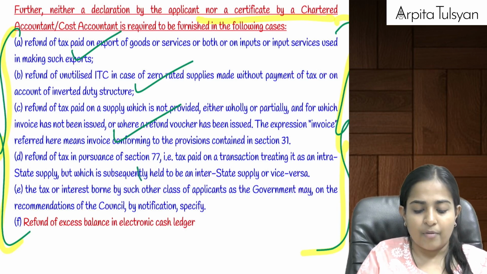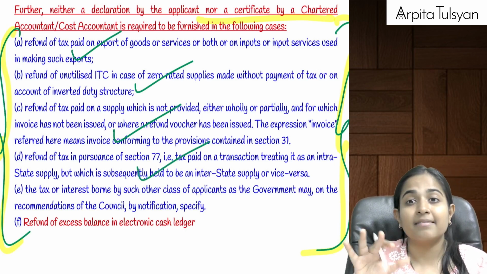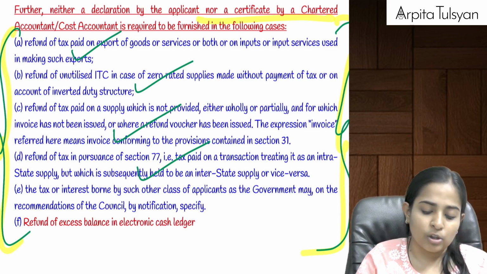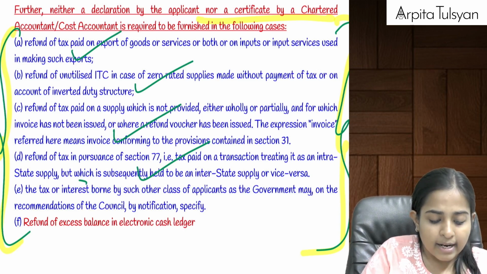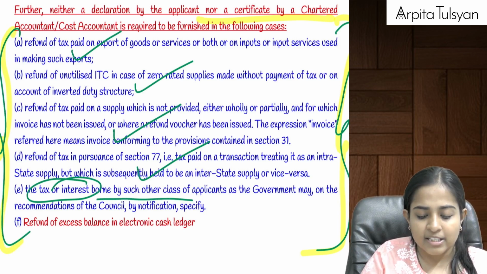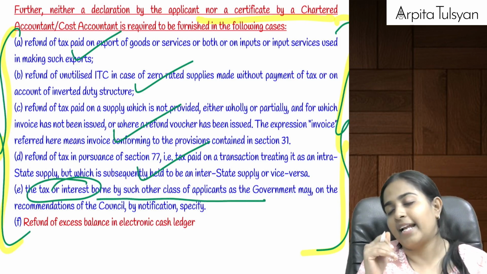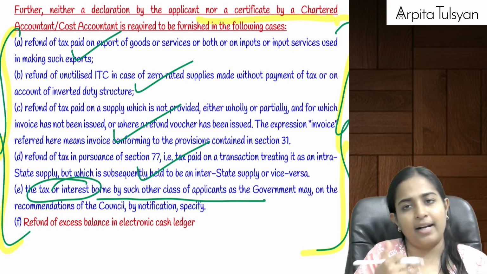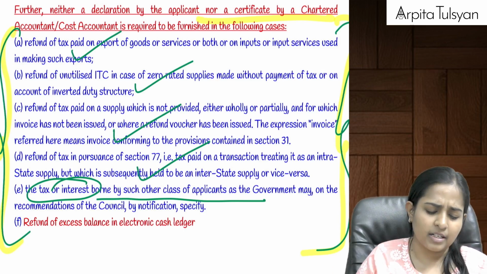is required. Then section number 77, that is wrongful tax, wrong head tax collected and paid. On that also CA certificate, cost accountant certificate, not required. If you say that tax or interest is borne by such classes of persons which is notified by the government, then government will say that CA certificate is not required.